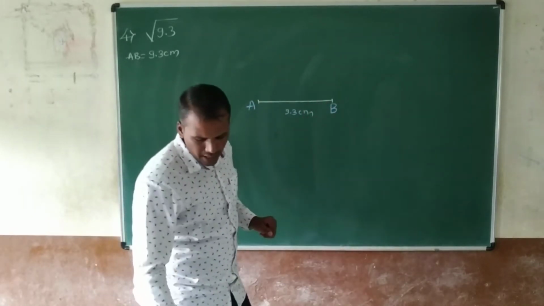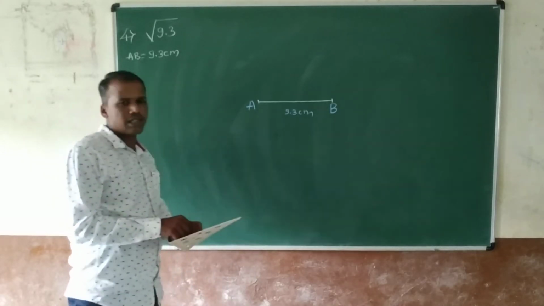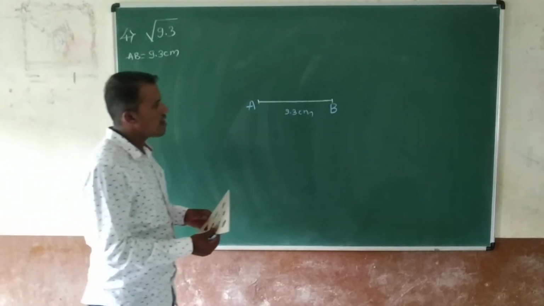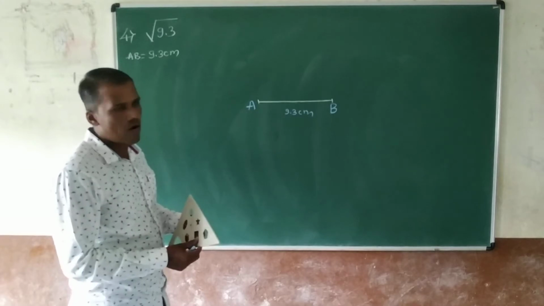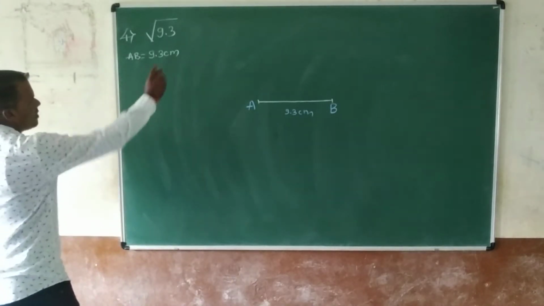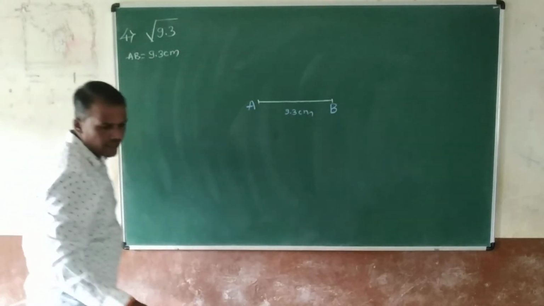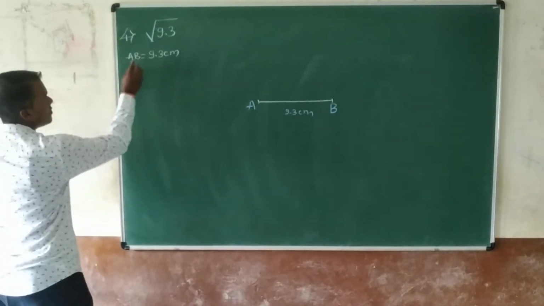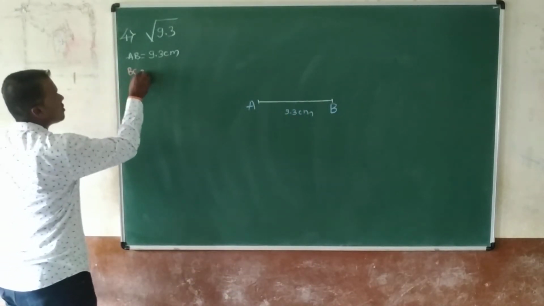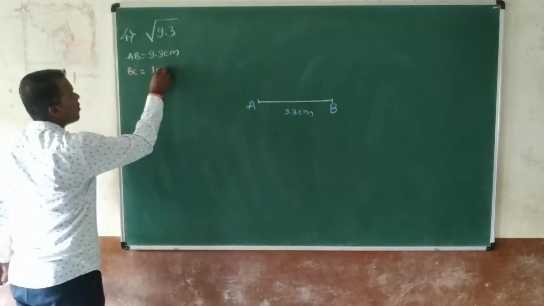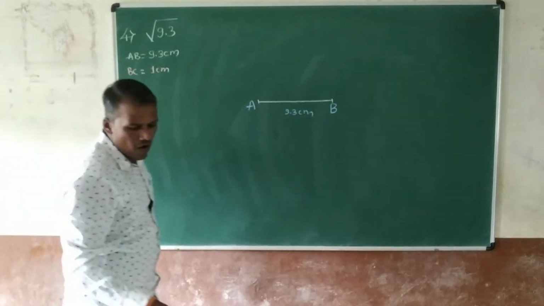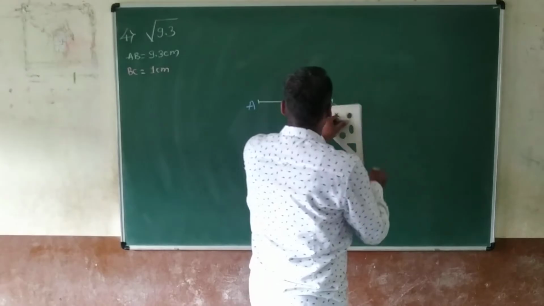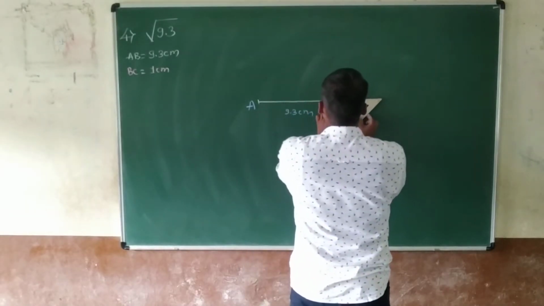Again, take a scale. After taking the scale, extend B up to 1 centimeter. Here I write BC is equal to 1 centimeter. Draw BC equal to 1 centimeter, the line extended from B to C is 1 centimeter.